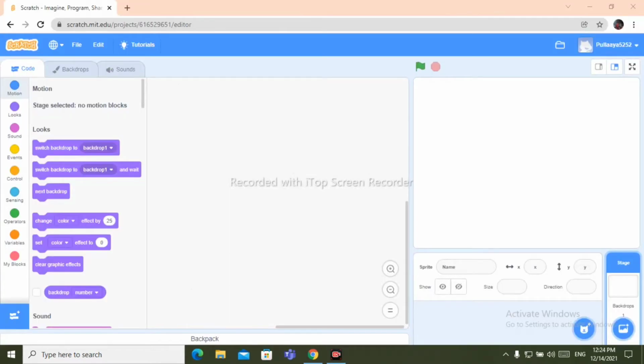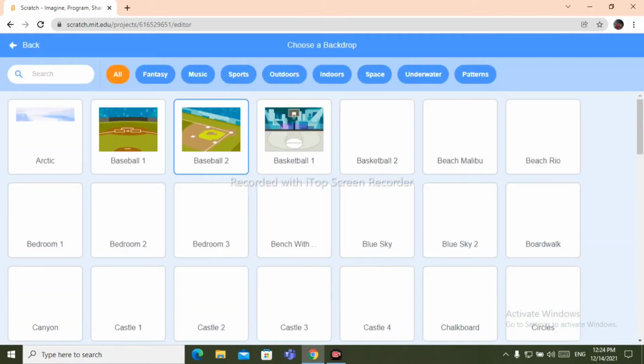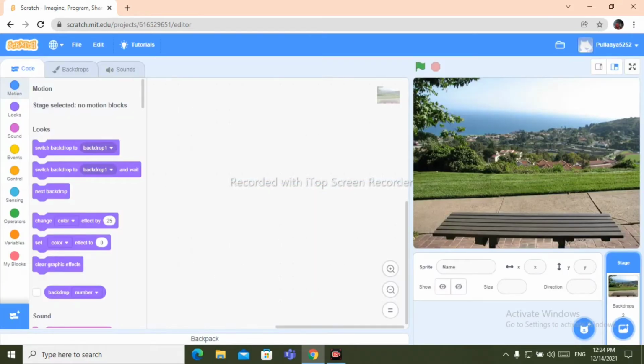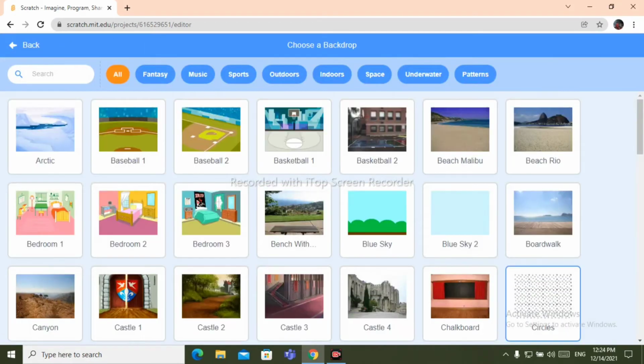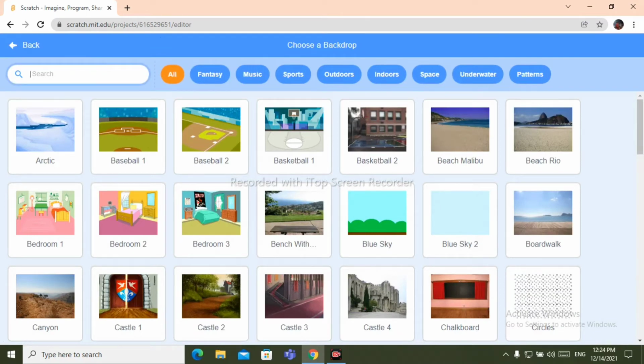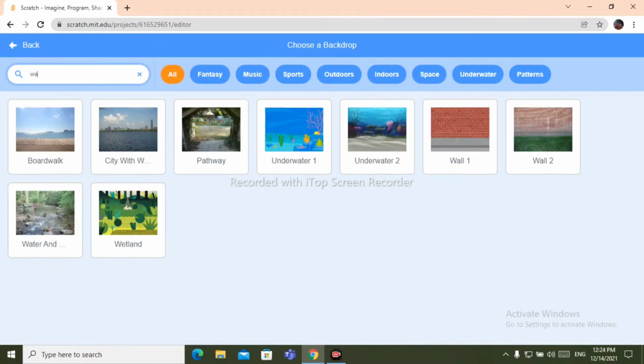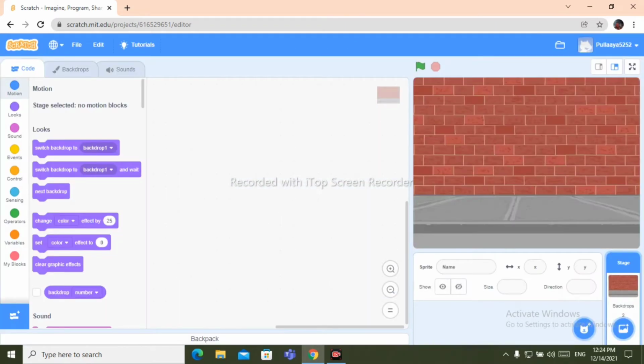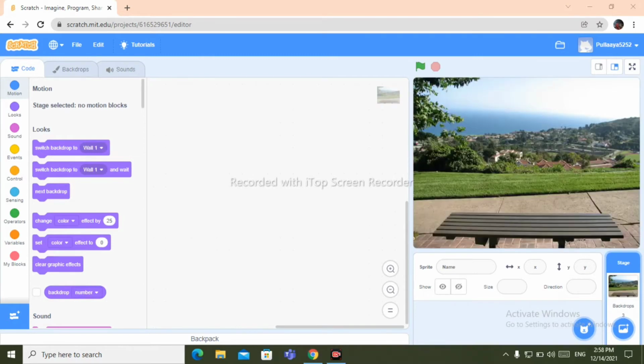Now let's choose the backdrops. Click on choose a backdrop, take bench with view, and the second backdrop is, type here wall, and that could be wall 1. Now let's upload the sprites.